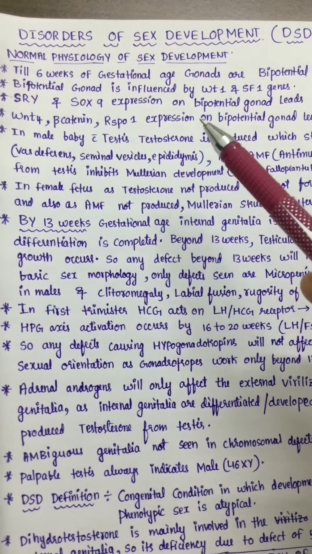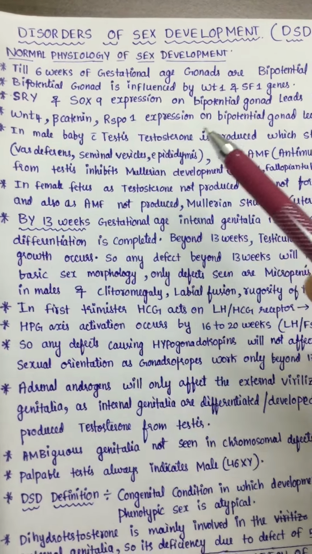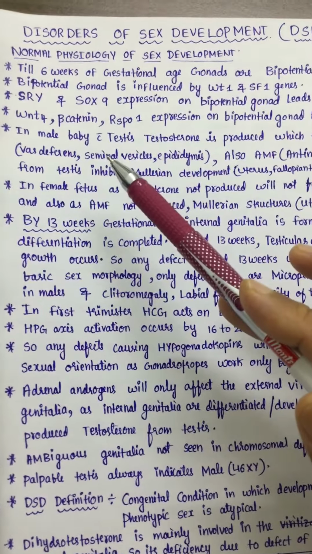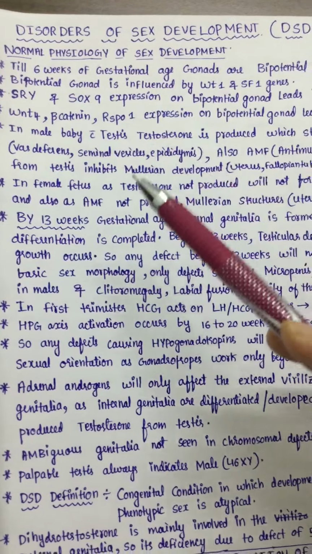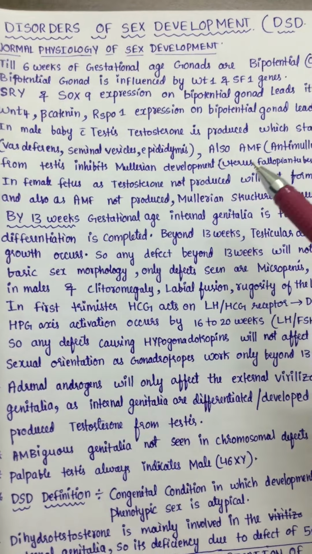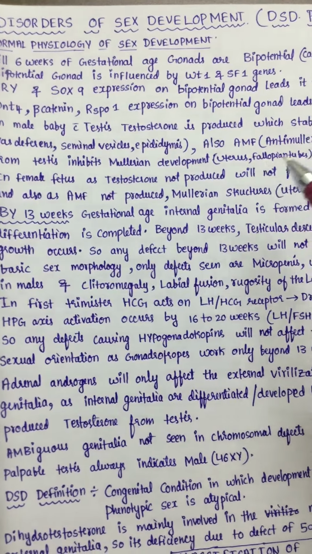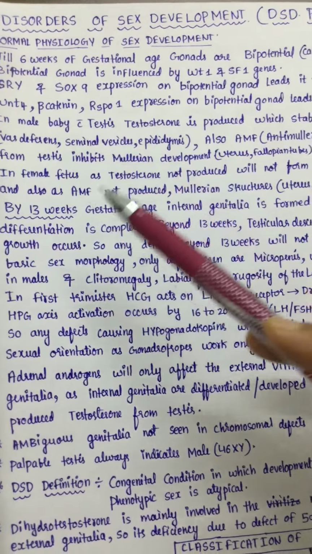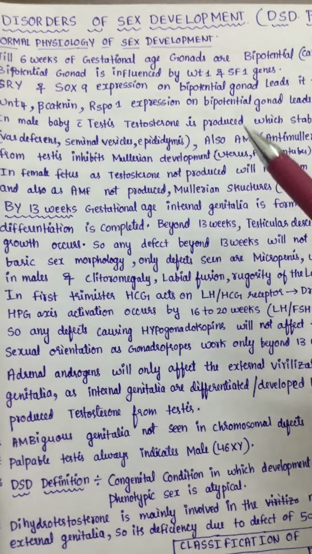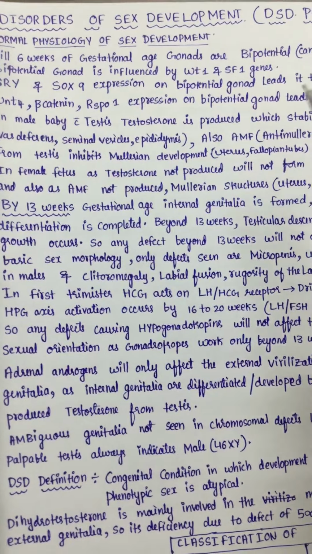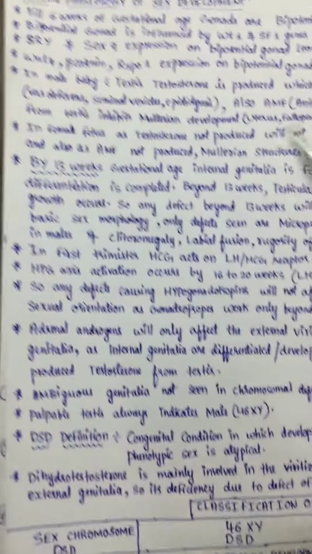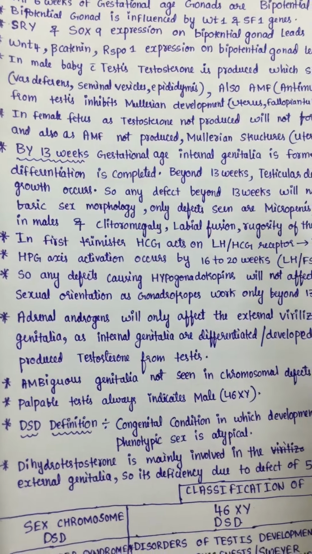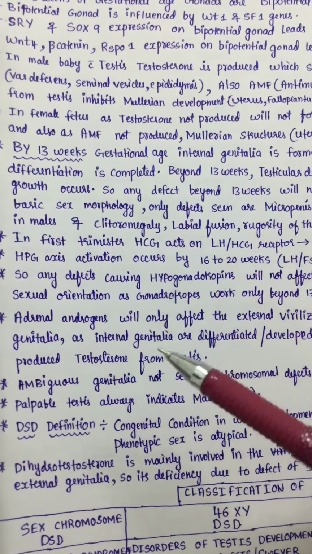Testosterone from the testis will help in the formation of Wolffian structures like the vas deferens, seminal vesicle, and epididymis, whereas anti-Mullerian hormone will inhibit Mullerian development, the uterus and fallopian tubes. Whereas in females, testosterone is not formed and AMH is also not formed. The Wolffian structures will not be formed, but Mullerian structures will be formed. By 13 weeks of gestation, the internal genitalia will be formed and external genitalia differentiation is done.